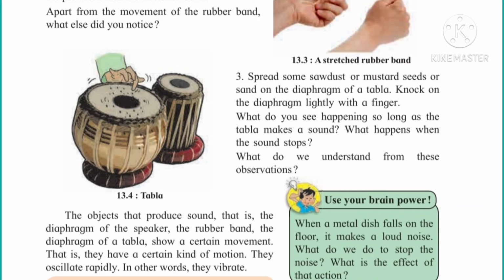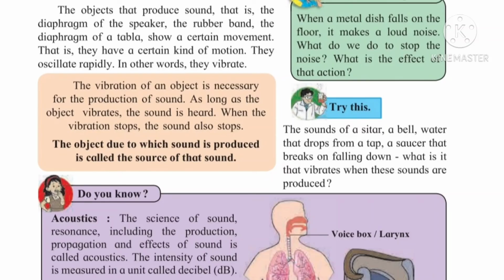See, when the metal dish falls on the ground, vibrations are produced due to its fall. It creates vibrations. Therefore, we can hear a loud noise. To stop the noise, we touch the fallen dish and stop its vibration. As vibrations stop, the sound also stops. Understood everyone? Yes, because of the vibration, it creates a sound.